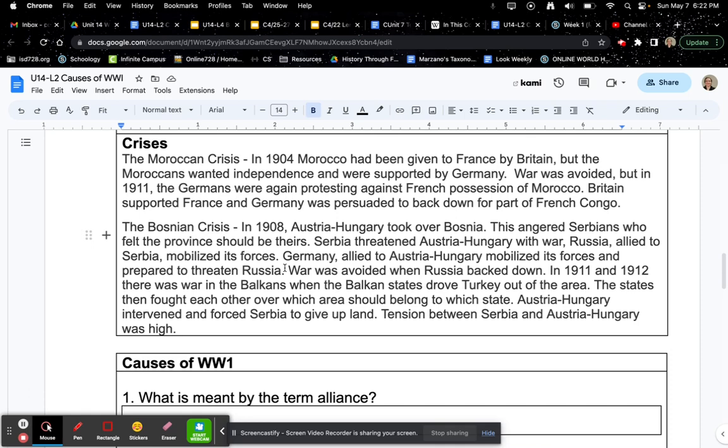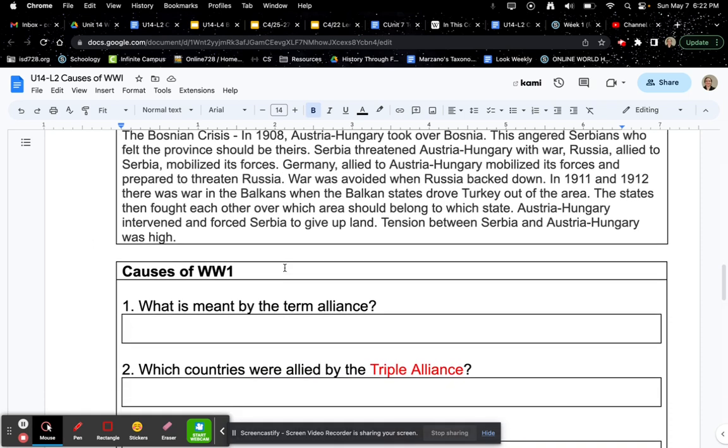In 1911 and 1912, there was a war in the Balkans when the Balkan states drove Turkey out of the area. The states then fought each other over which area should belong to which state. Austria-Hungary intervened and forced Serbia to give up land. Tensions between Serbia and Austria-Hungary were high.